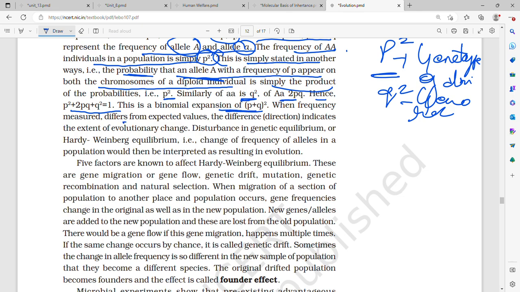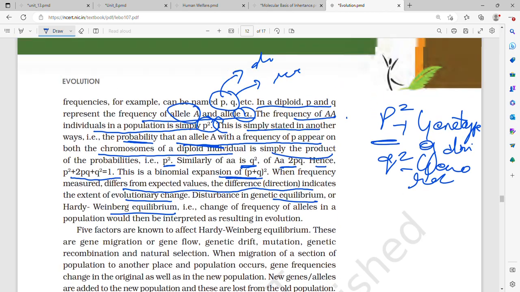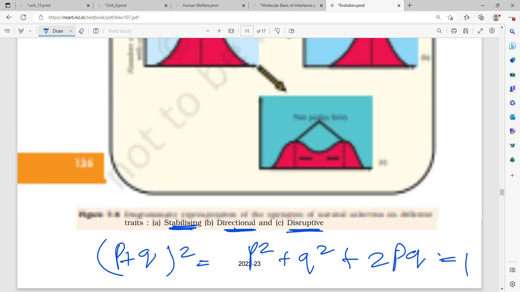When the frequency measured differs from expected values, the difference indicates the extent of evolutionary change. That is a disturbance in genetic equilibrium or Hardy-Weinberg equilibrium. What was genetic equilibrium or Hardy-Weinberg equilibrium?